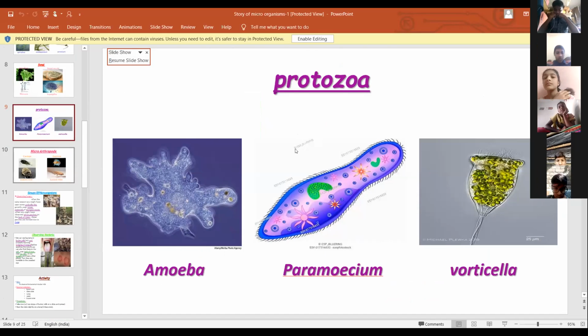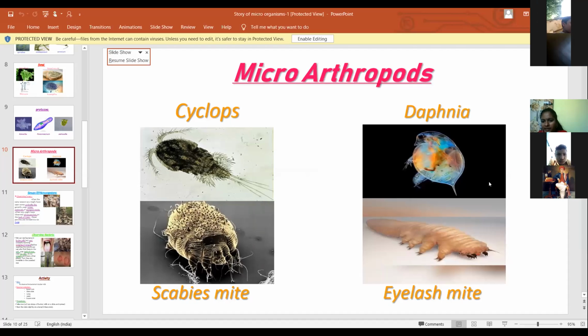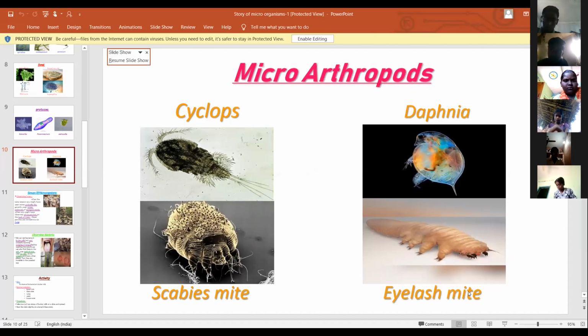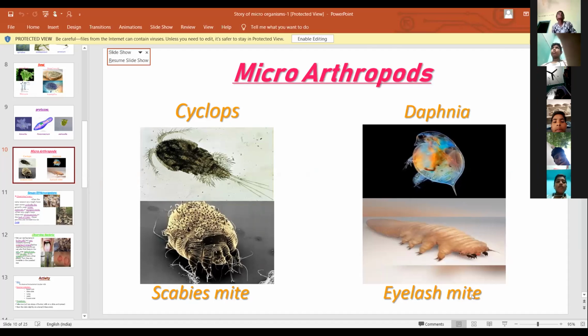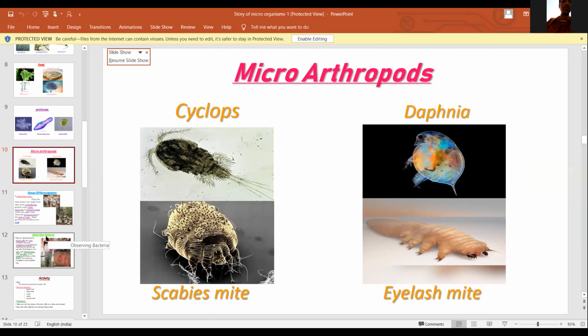Next, these are the microarthropods. Cyclops, Daphnia, Cabismite, and Eyelash mite. These are all the examples of microarthropods.